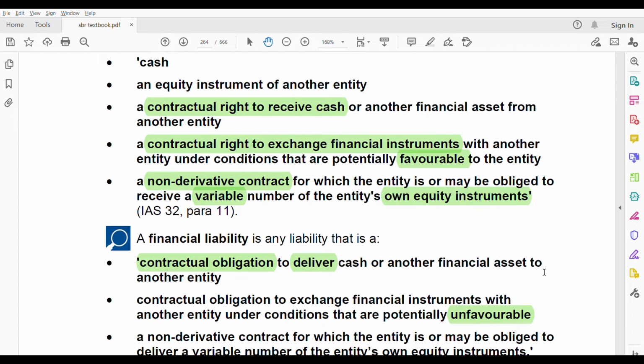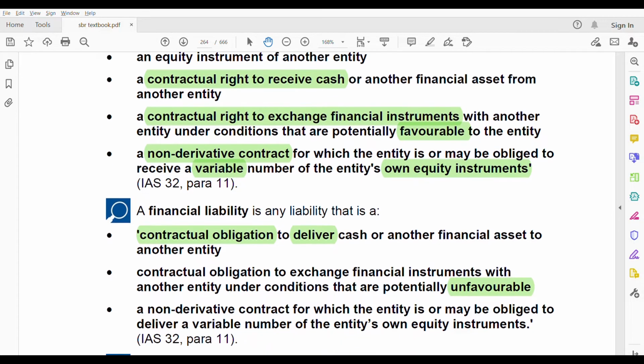Just know that financial liability is just the opposite of financial asset. Contractual right becomes contractual obligation. When you have to receive cash, it becomes payment of cash. When it's favorable under assets, it becomes unfavorable under liability. That's it. This makes your work so much easier to memorize. You remember one thing properly, the other thing is just the opposite of it. So remember financial liability unfavorable, then you exchange.